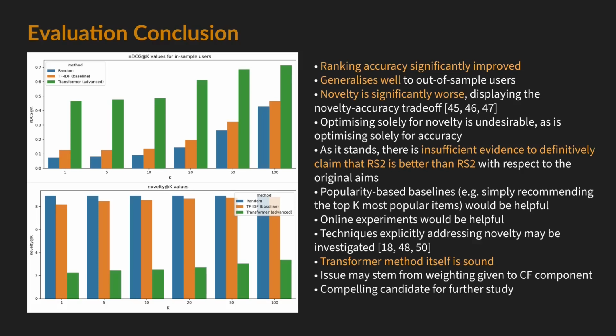But without a better understanding of the precise novelty-accuracy trade-off that users in this particular domain prefer, there is insufficient evidence to definitively claim that the advanced transformer method is better than the baseline TF-IDF method in meeting the original aims. To this end, online experiments and further comparison with popularity-based baselines, such as simply recommending the top K most popular items, would be beneficial. Ablative experiments provided strong evidence that the transformer method itself is sound, however, so further study into other aspects of the system, in particular the weight hyperparameter given to the collaborative filtering component, has strong potential for mitigating this issue.